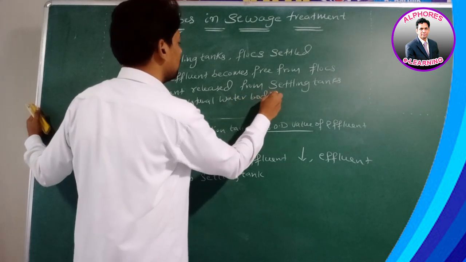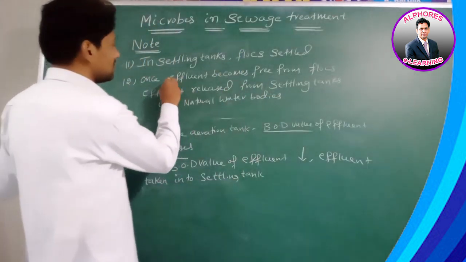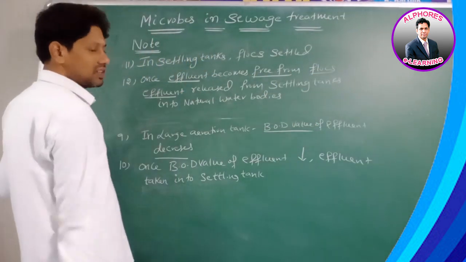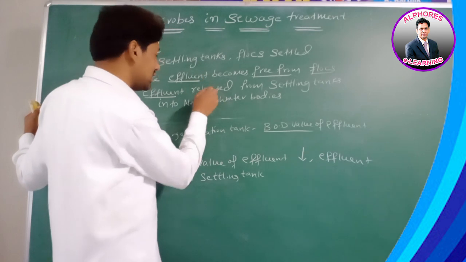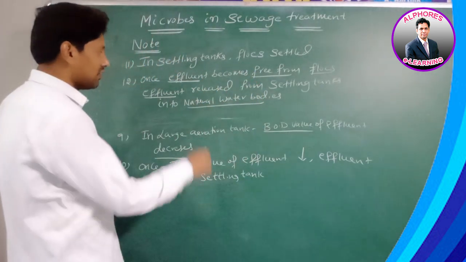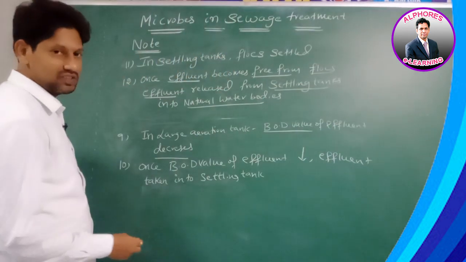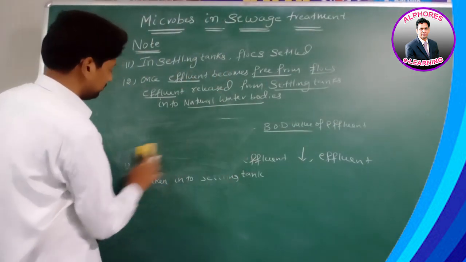From where is this effluent released into natural water bodies? From settling tanks.